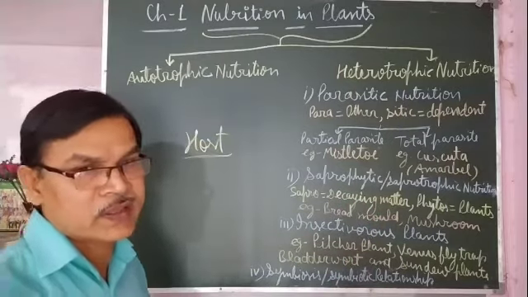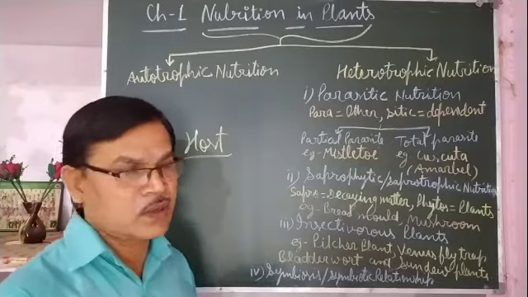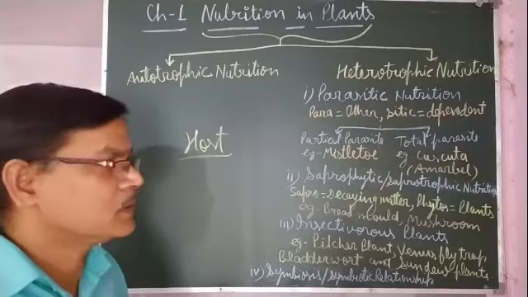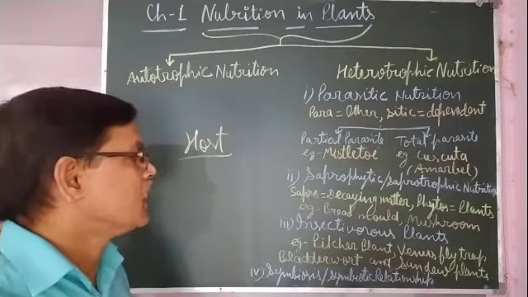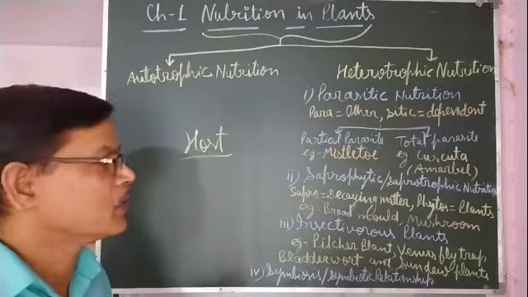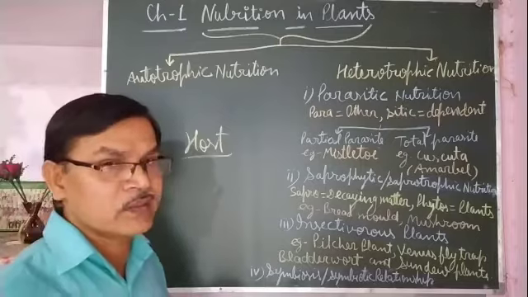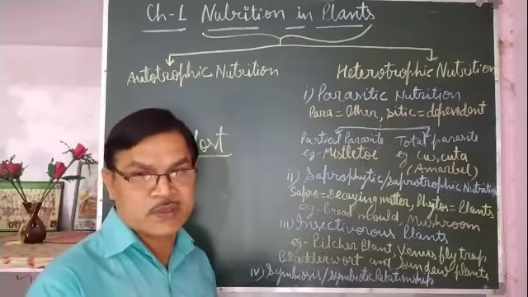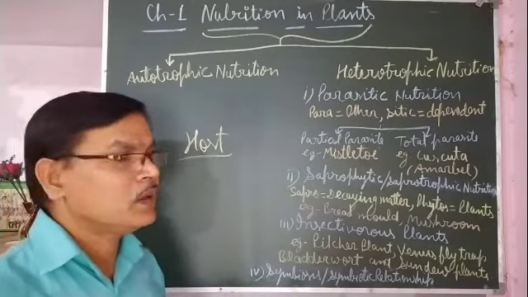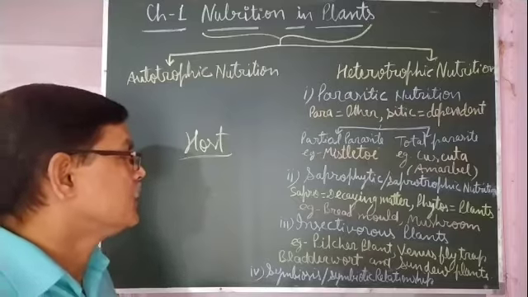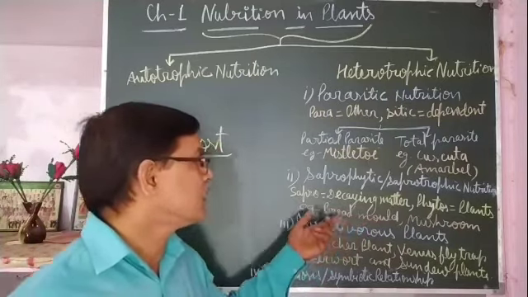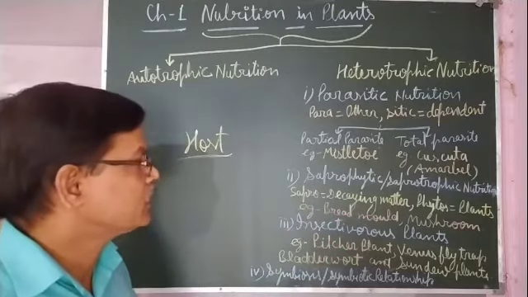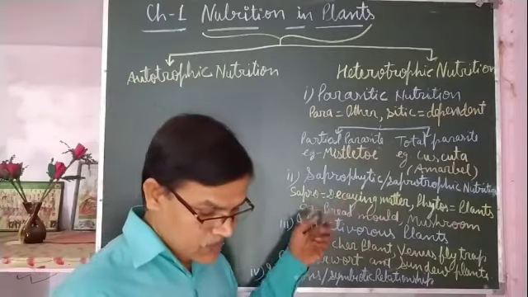Dead and decaying matter may be cow dung, dead plants, rotting leaves of plants, or some other organic material. It should be organic material, meaning material obtained either from plants or animals. They grow on that, so they are called saprotrophs, and that mode of nutrition is called saprotrophic nutrition or saprophytic nutrition.